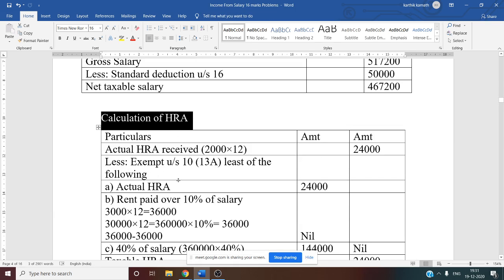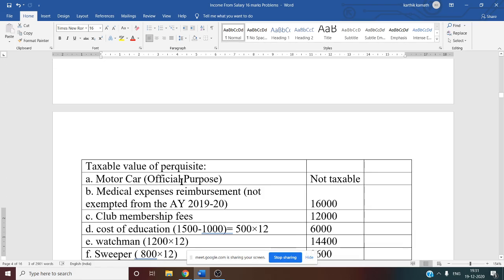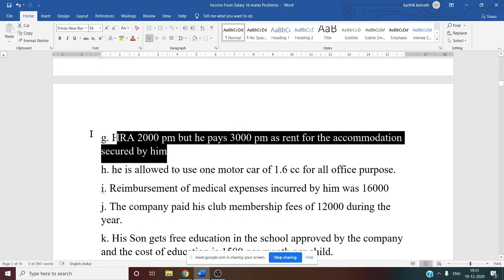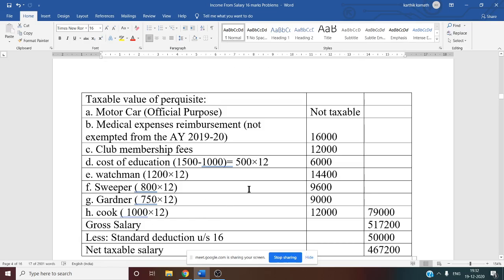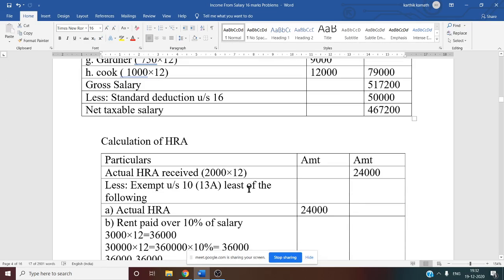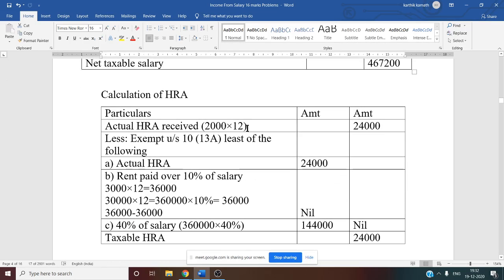So first we have to see the HRA adjustment. What is the HRA adjustment? HRA is 2,000 per month. So HRA received per month is 2,000. Rent paid by him is 3,000 per month as rent for the accommodation secured by him. HRA is only given when the employee stays in a rented house. So here we will assume that he stays in a rented house.